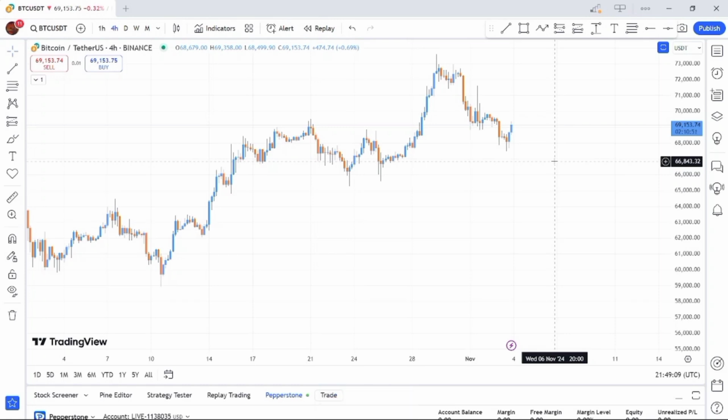Now guys, the next asset we'll look at is Bitcoin. Before we start with our technical analysis, I want us to see how the US elections is going to affect the cryptocurrency space or Bitcoin. We have two candidates, Donald Trump and Kamala Harris. Trump is a Republican, and Kamala Harris is a Democrat, and they've both laid down policies concerning the cryptocurrency space. Let's start with Kamala Harris.